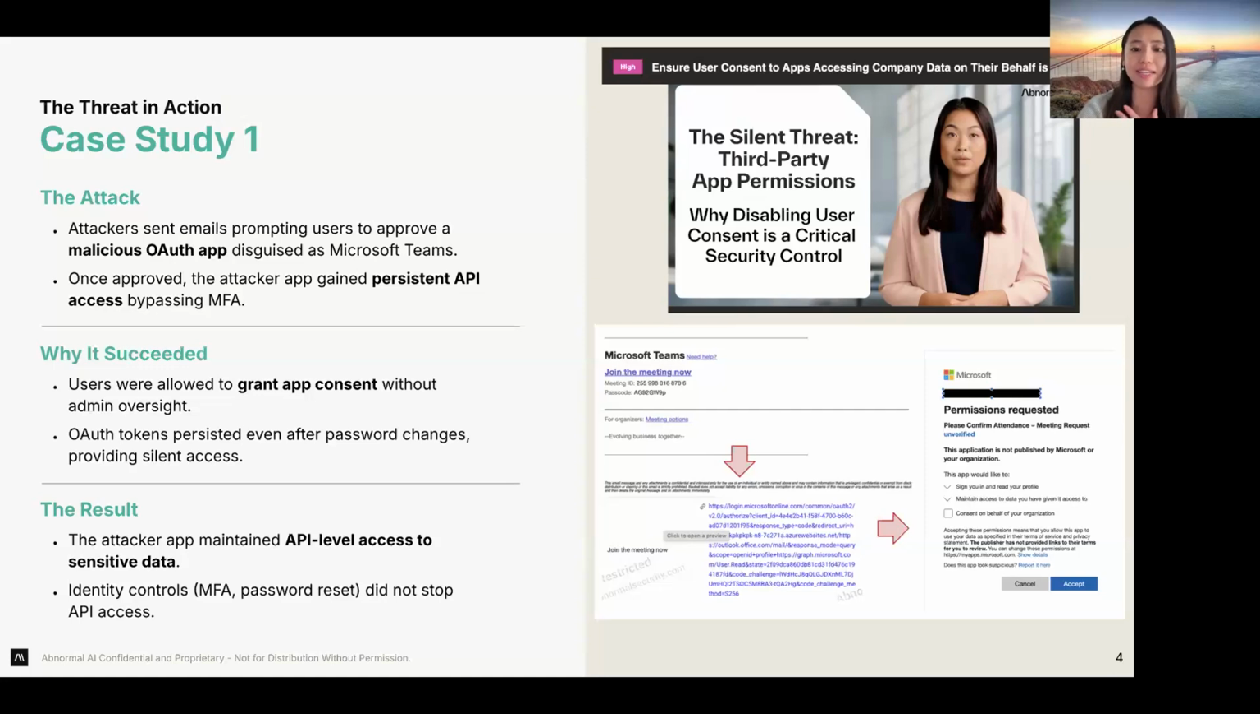At that point, the attacker didn't even need the user's password. They didn't need MFA, and they didn't even need the user to remain compromised because the OAuth token effectively acted like a backstage pass, and continued to work even after all the password resets. So why did this work? Because users were allowed to grant app consent without any admin oversight. From the system's perspective, this looked completely legitimate, and that's really what made it so effective. As a result, they had API level access to sensitive data without any alerts tied to risky sign-in behavior because the activity came from a trusted app and not a compromised user.